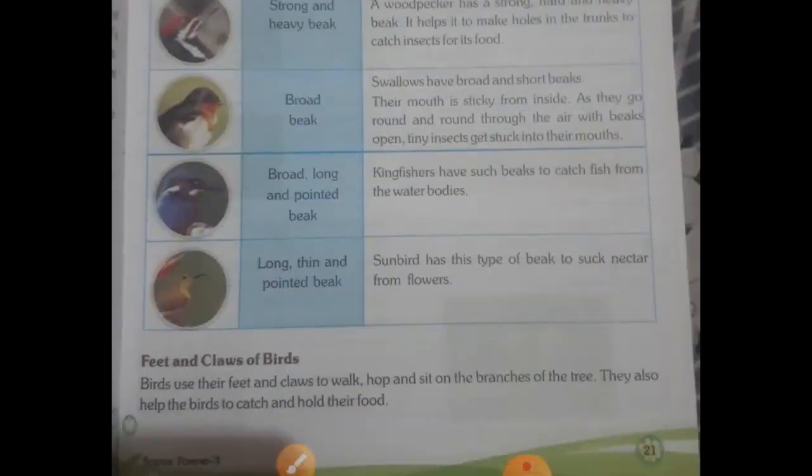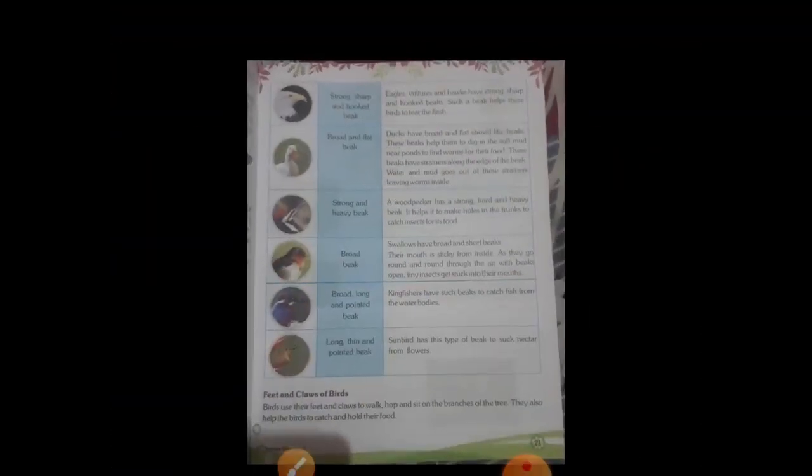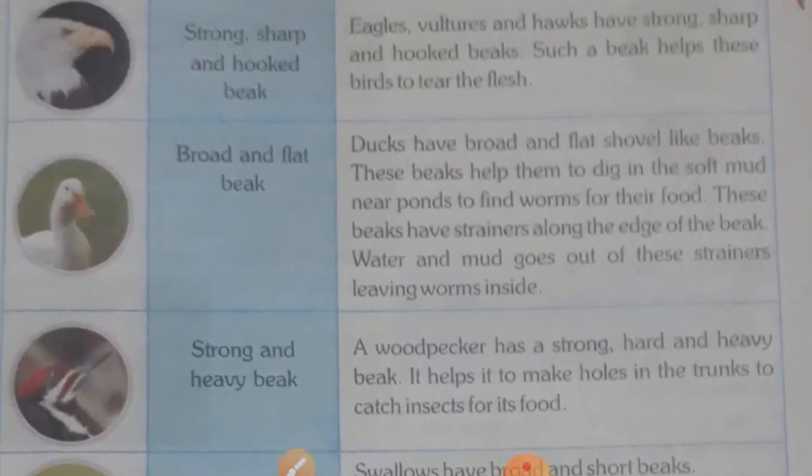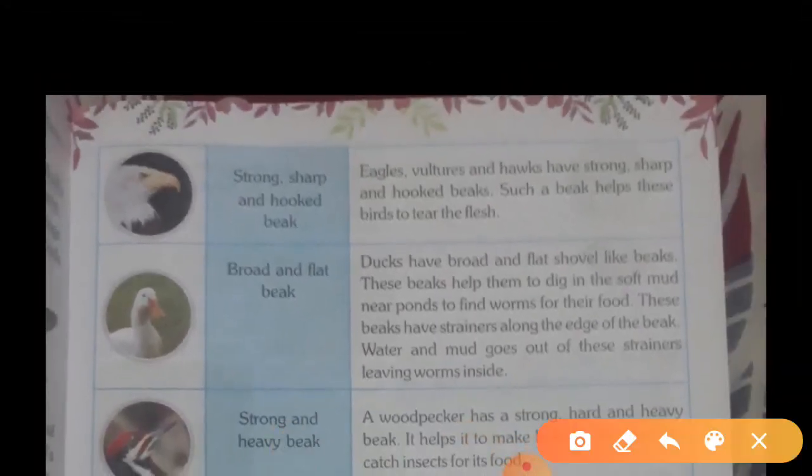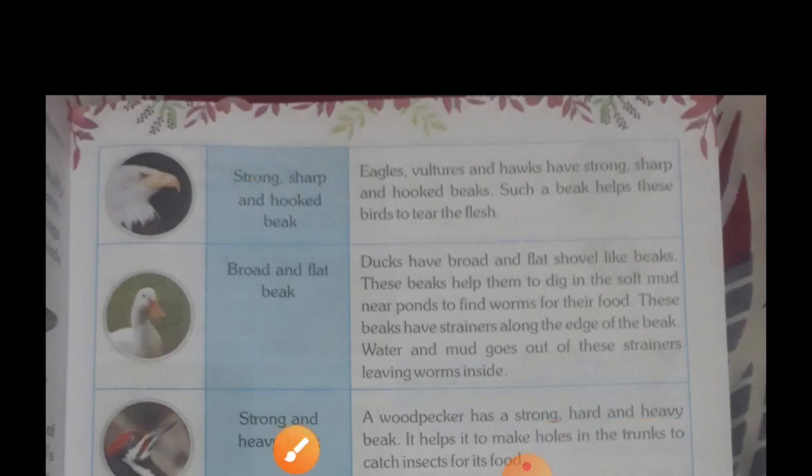Now next page. Here, page number 21. Eagle, strong, sharp and hooked beak. Eagle, vulture, hawks have strong, sharp and hooked beaks. Such a beak helps these birds to tear the flesh. Next, duck, broad and flat beak. Ducks have broad and flat shovel-like beaks.